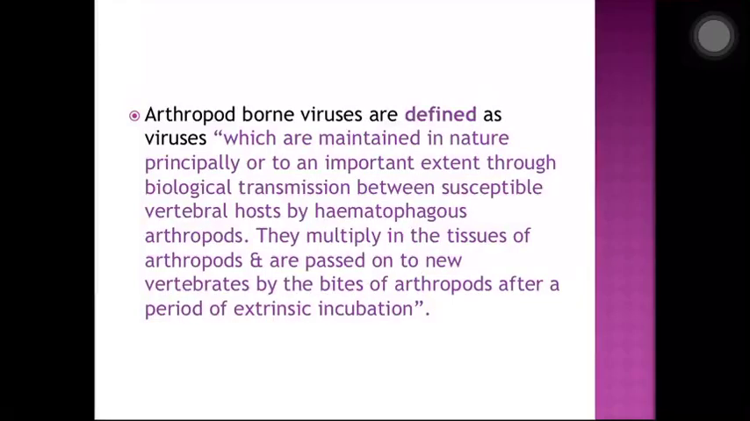So what are arthropods? Arthropods are insects, for example your mosquitoes, ticks, mites, ants, flies. All these are called arthropods, which do not have an exoskeleton. So the viruses multiply in the tissues of arthropods and are passed on to new vertebrates by the bite of these arthropods after a period of extrinsic incubation. So the viruses multiply in these arthropods, and when these arthropods bite a vertebrate host, the disease is transmitted.